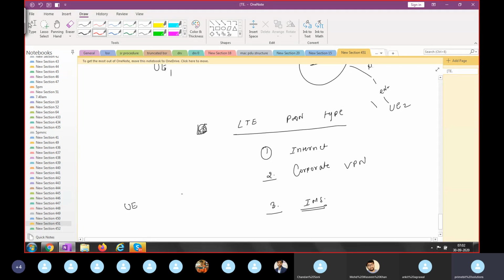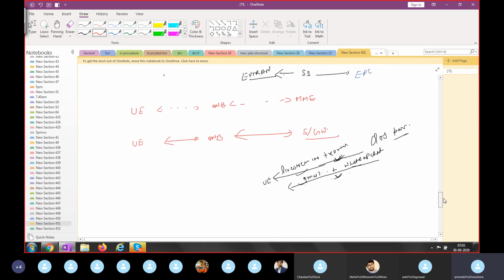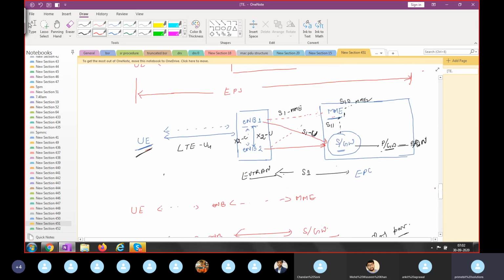It might be possible that you can communicate with only one PDN. It's not compulsory that you communicate with all three PDNs. It's possible that you communicate with all three PDNs. Might be one, maybe more than one. So there will be three PDN types in LTE. Based on this element, they will establish the end-to-end session. Once your UE registers with the PDN gateway, it means your end-to-end session will be established.